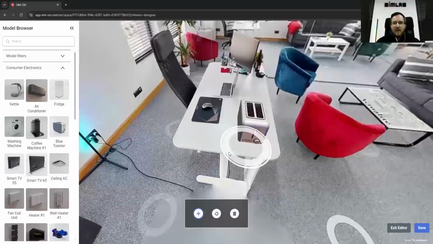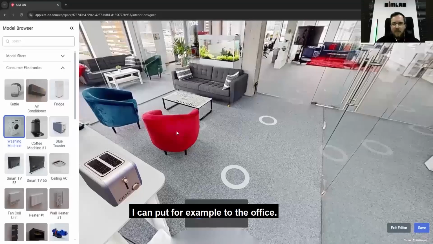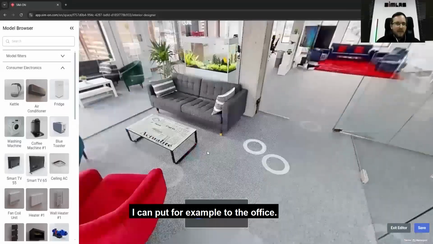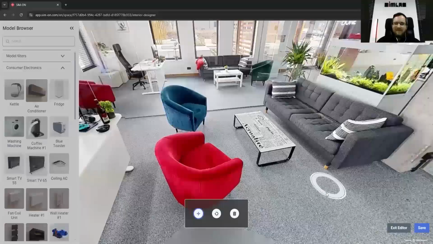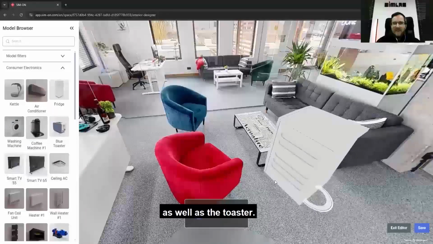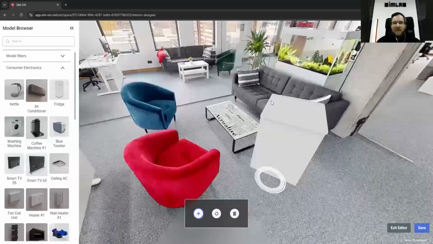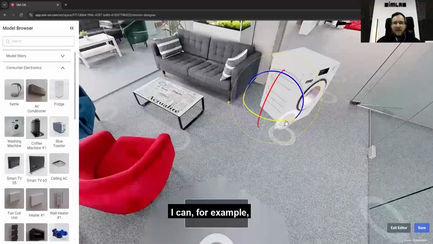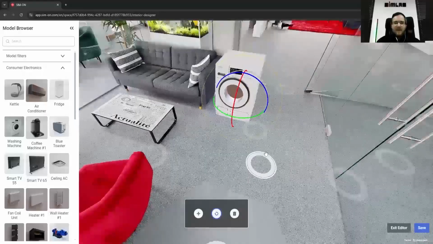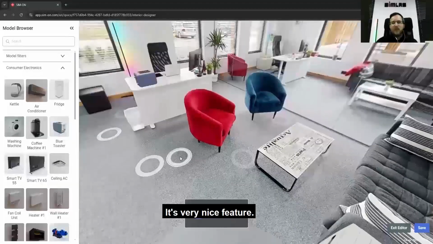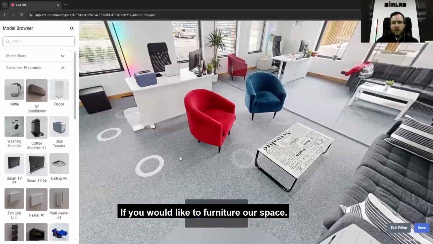And now we have the toaster. I can put, for example, in the office, I don't know, a washing machine as well as the toaster. Okay, I'll put it here. For example, we have the washing machine. It's a very nice feature if you would like to furnish our space.